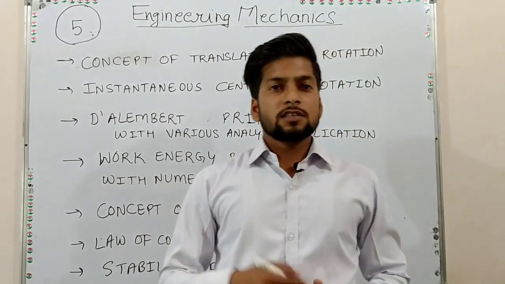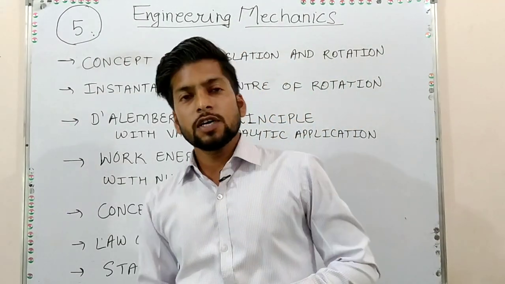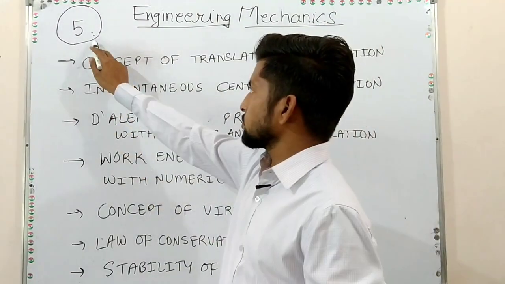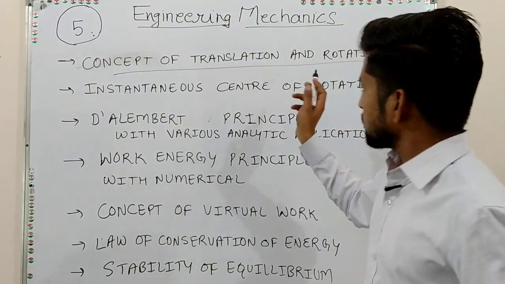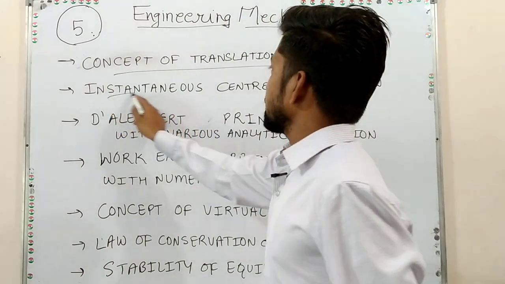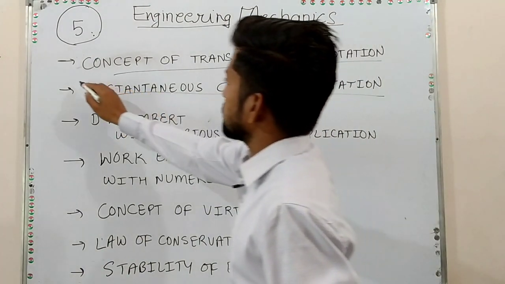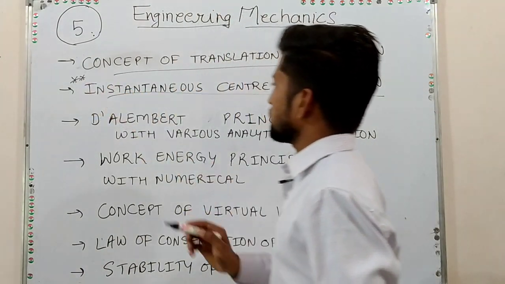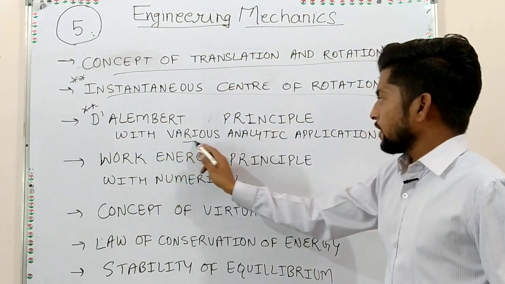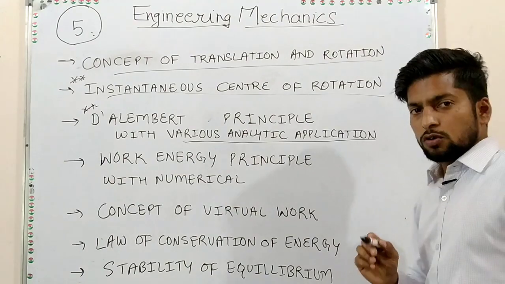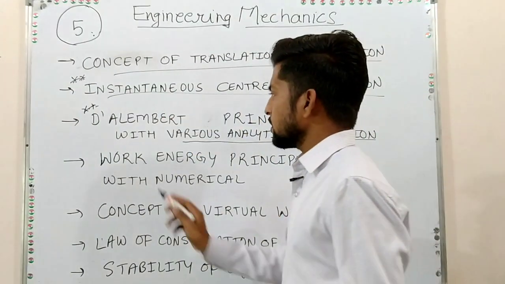So let's discuss the last unit, that is the fifth unit. In this unit, the important questions are concept of translation and rotation, instantaneous center and rotation. This is important. Instantaneous center. D'Alembert principle is also important, and the various analytic applications of the D'Alembert principle are also important.